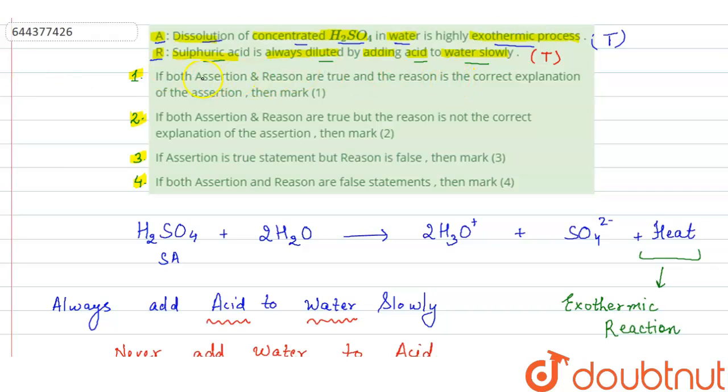So if you look at the options, in option 1 it is given both assertion and reason are true, and reason is correct explanation of assertion. So this is wrong. In option 2 it is given both assertion and reason are true, but reason is not the correct explanation of assertion. So this is the correct answer. In option 3 it is given assertion is true but reason is false. So this is also wrong. And in option 4 given both assertion and reason are false statements. So this is also wrong. So here correct option is option 2. If both assertion and reason are true but the reason is not the correct explanation of the assertion, then mark 2. So here 2 is the answer.